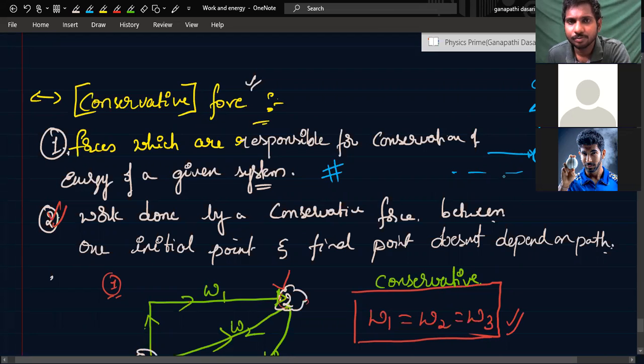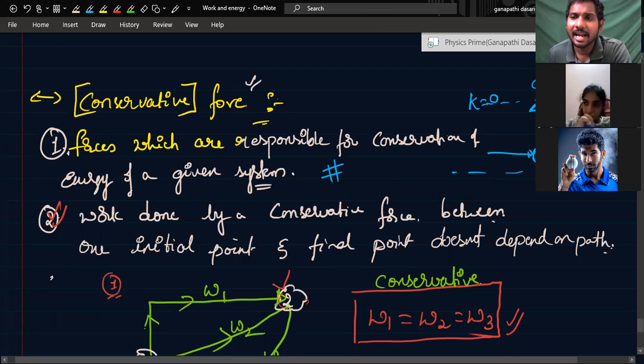Finally, at the topmost point, kinetic energy will become 0, right? But again, the ball is coming downwards. When the ball comes back here, the kinetic energy will again be equal to the initial kinetic energy, right? What did gravity do? Some energy is lost initially, and again that energy has come back or not? Was the energy completely lost from the system?